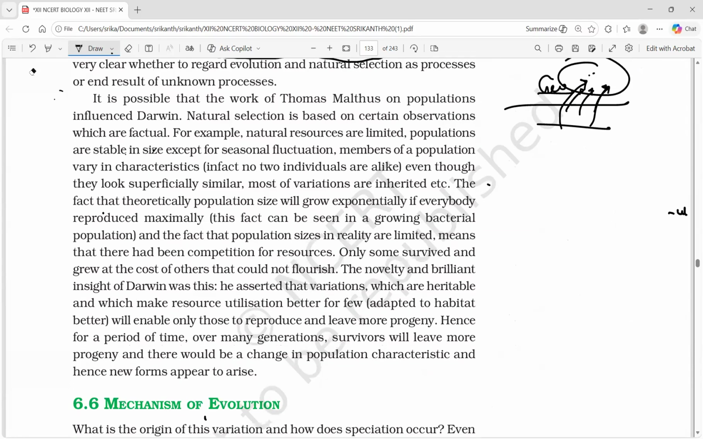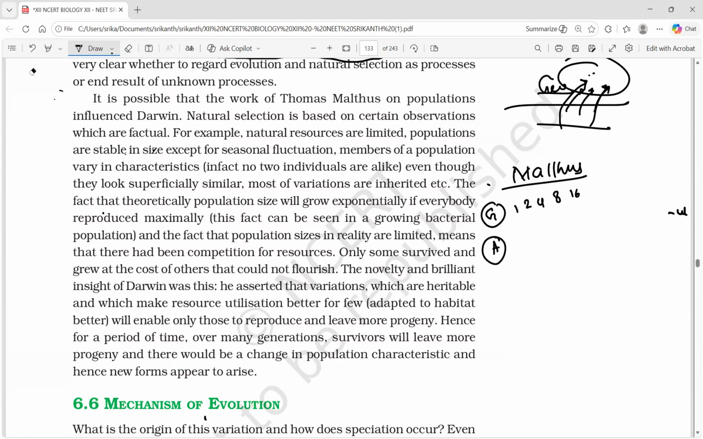Now, Thomas Malthus, Malthusian population theory, I'll remind you once, then after we go to the text. Malthus said population increases geometrically, food sources increase arithmetically. What is geometric increase of population?